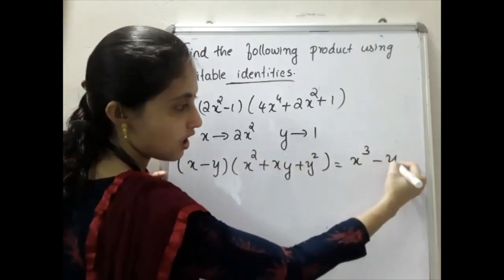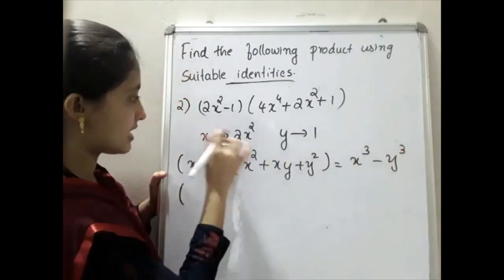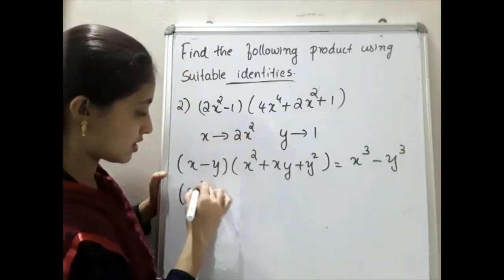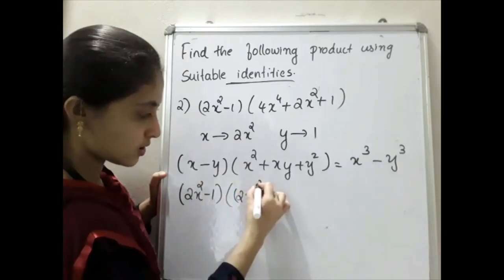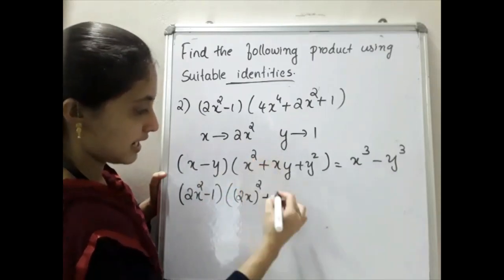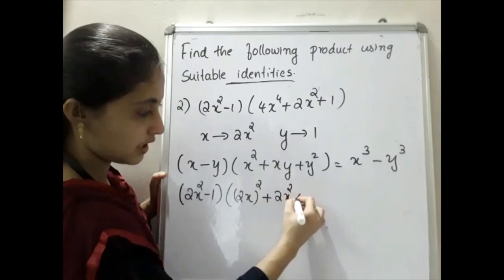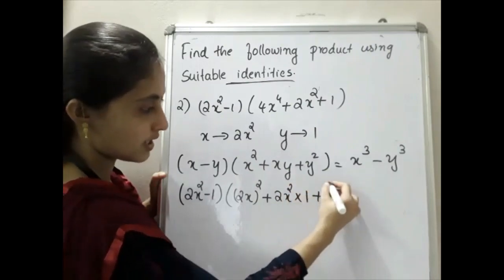So x changes to 2x², so (2x² − 1) into (2x²)², then plus x changes to 2x² into y changes to 1, plus 1².